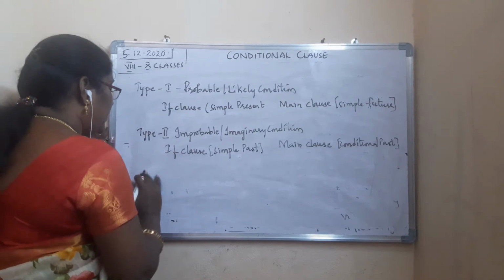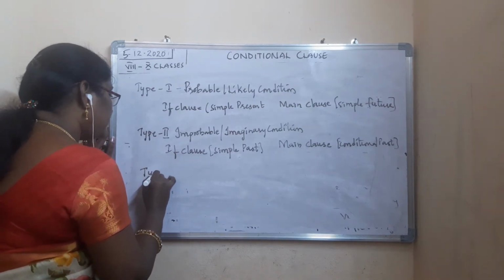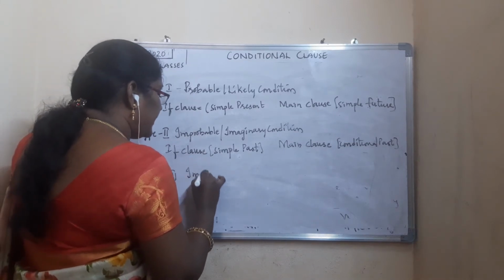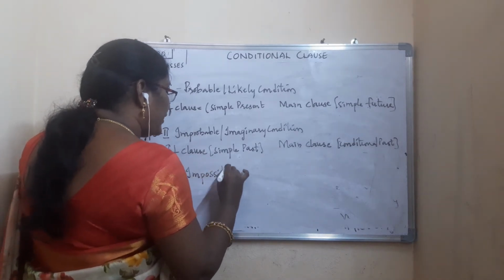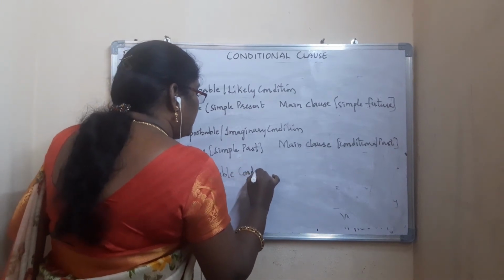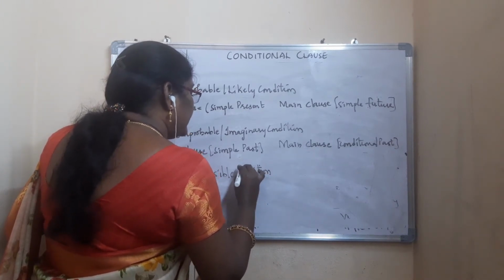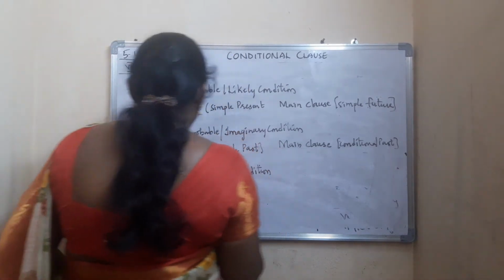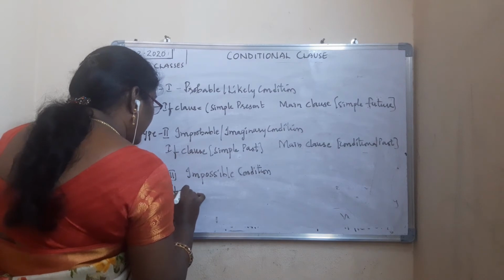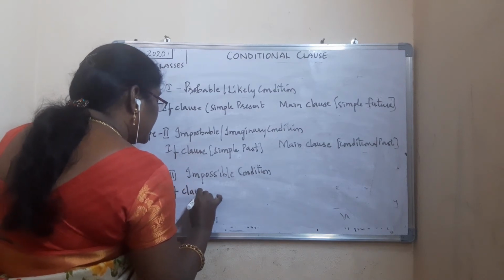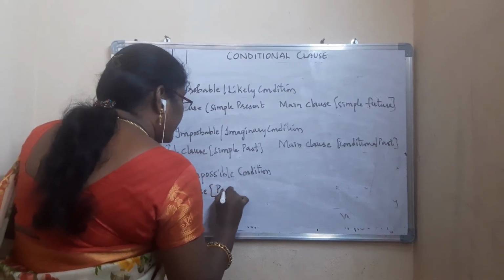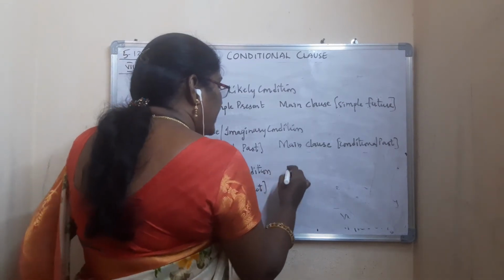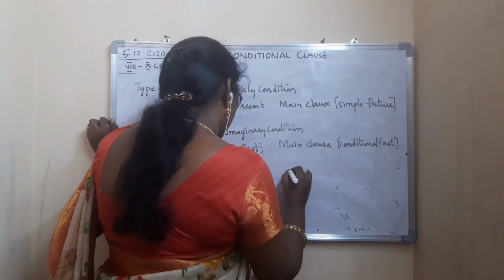Then type 3. It is an impossible condition. Unless you work hard, you will not succeed. So it is an impossible condition. Now here, the if clause part is what? Past perfect. The main clause part is what?